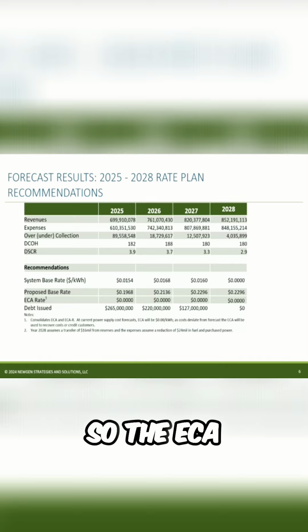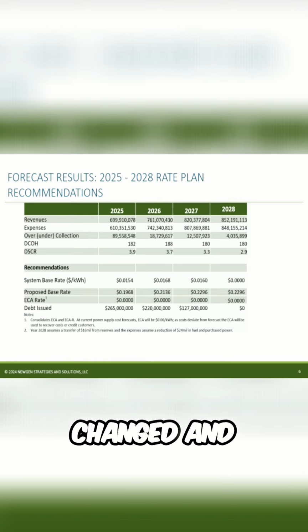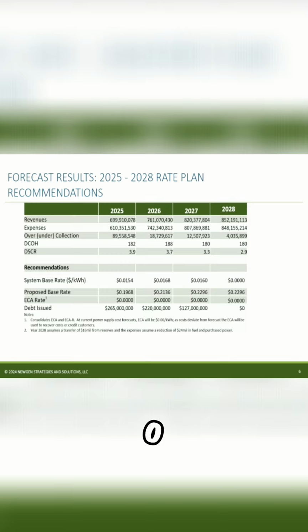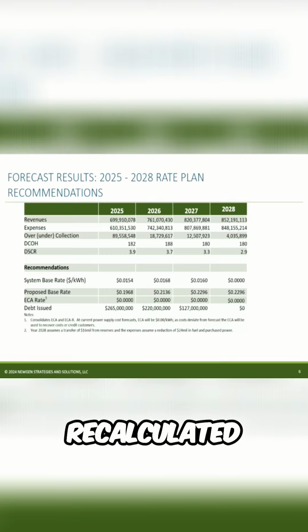So the ECA has fluctuated substantially, as Belinda showed in the previous slides, based upon power supply costs in the market. So as we do a cost of service study, we absorb that ECA into the rates. So the ECA, once the rates are changed and adopted and implemented, the ECA would go to 0 on your bill, and it would be recalculated from there.